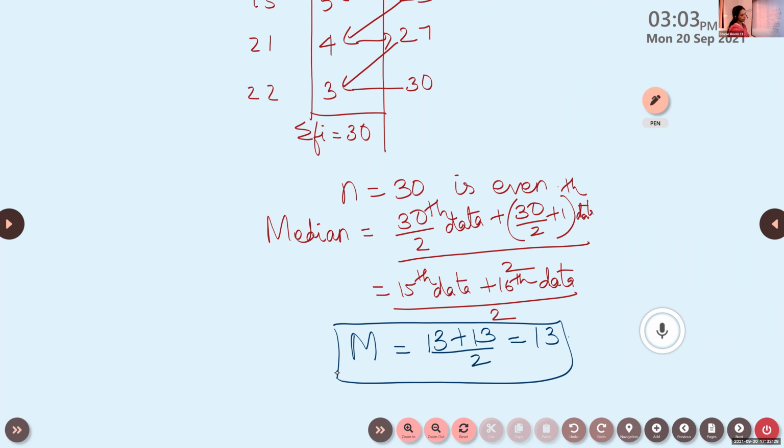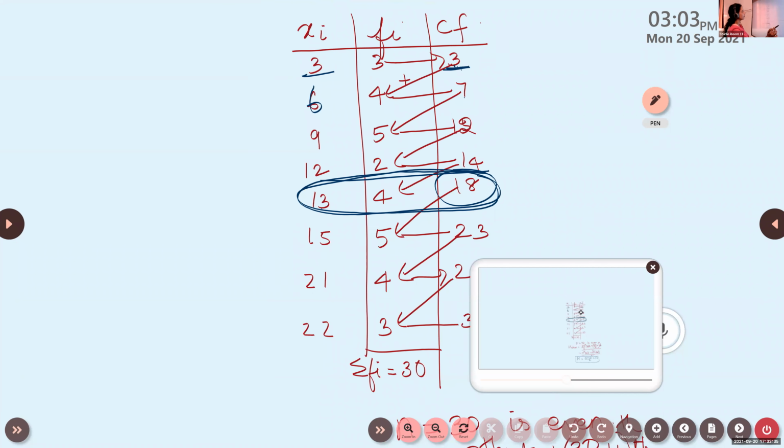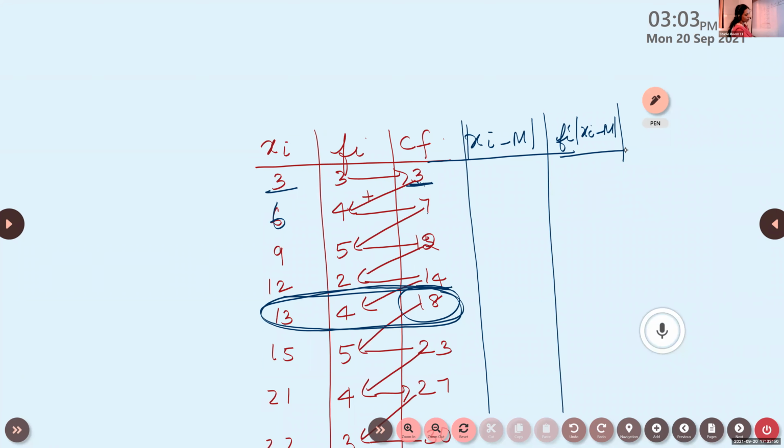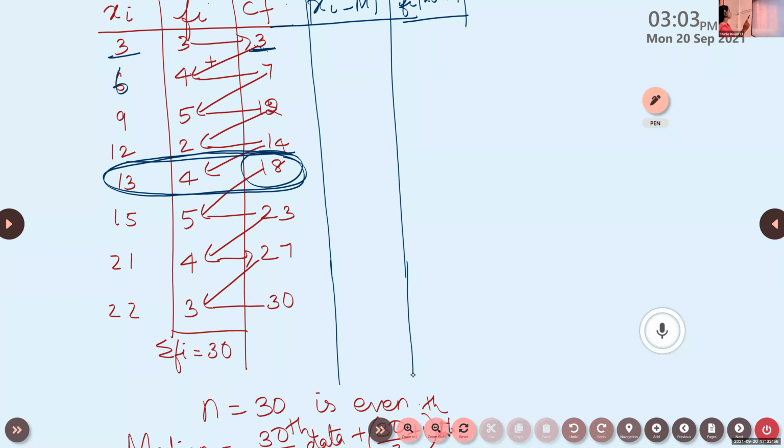Once we find the median, the next column is xi minus m, and then the modulus of xi minus m. The next column is fi into modulus of xi minus m. Find xi minus m, and the next one is the modulus of xi minus m. Start doing. Calculate.